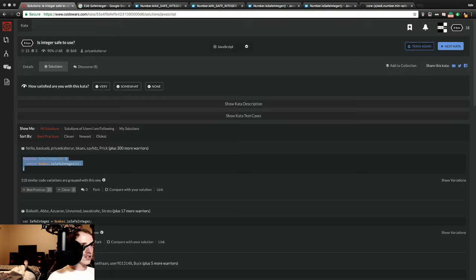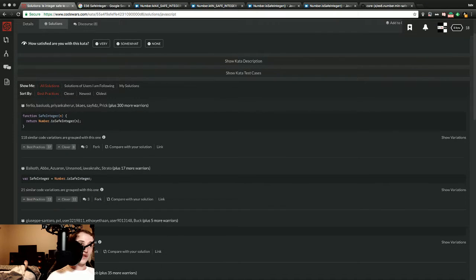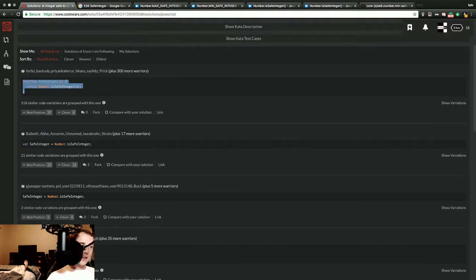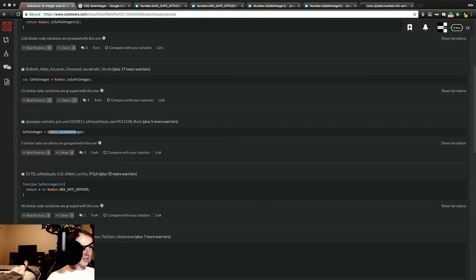So function safe integer, and we'll look at some of the ones, but since I got the first answer, I really don't feel the need to look at the other ones. Variable safe integer equals number is safe. Function safe integer n return n. The arrows they were talking about from ES6.